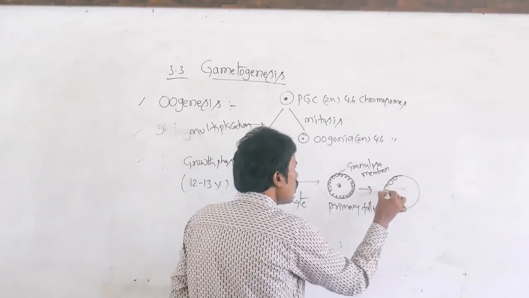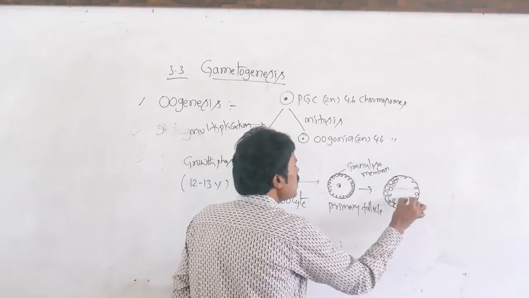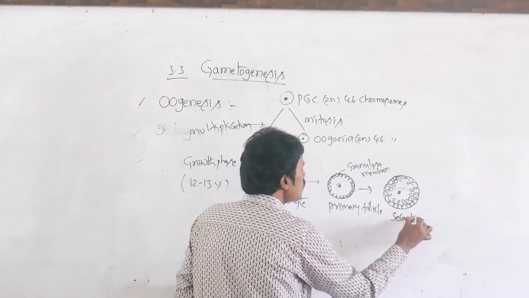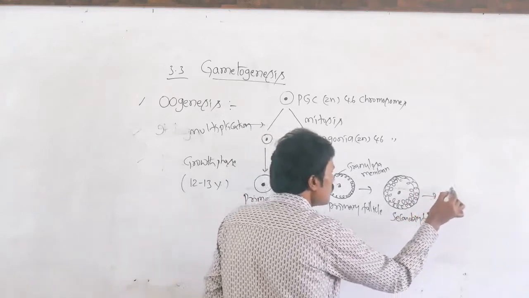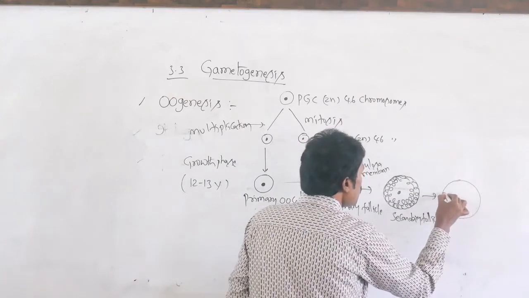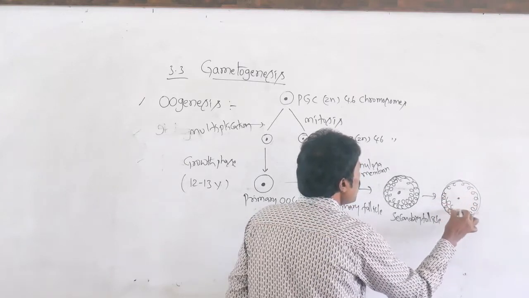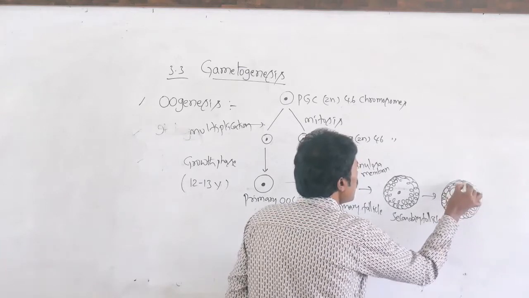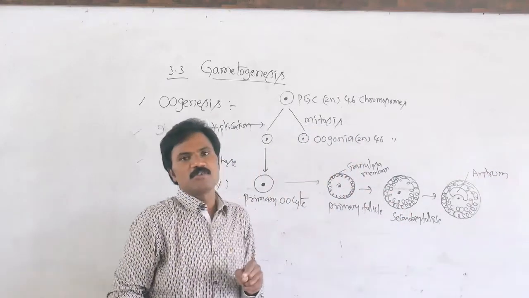Then one more layer of granulosa membrane. Multiple layers are formed. This is what we call the secondary follicle. Then it forms one more layer, and along with this layer there is a specific antrum, a fluid-filled cavity.